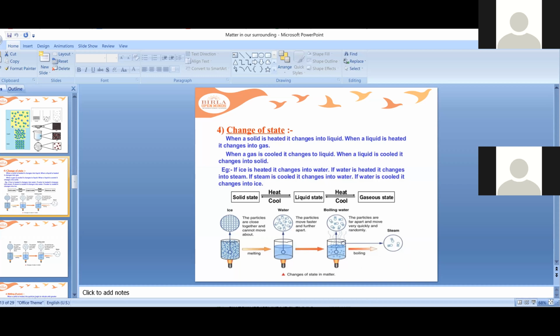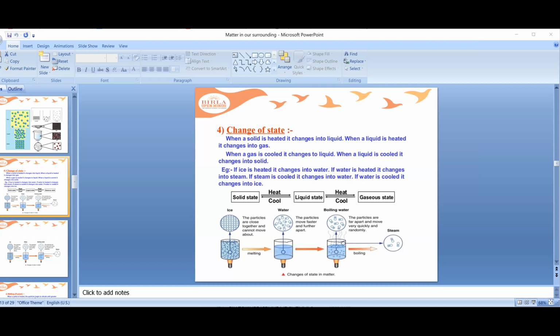Ma'am, when gas is cooled into liquid, and then liquid is cooled to solid, ma'am.